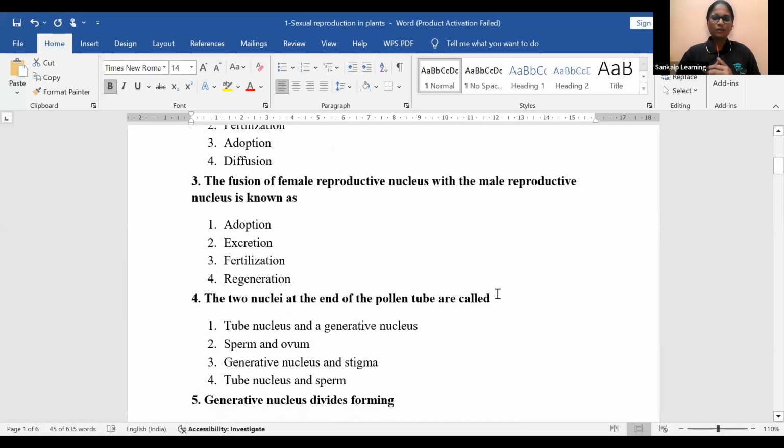Look here, the fusion of female reproductive nucleus with the male reproductive nucleus is known as. Yes, YouTube students, answer the questions fast. Adoption, excretion, fertilization, regeneration. Fusion of female reproductive nucleus with male reproductive nucleus, that is known as what?